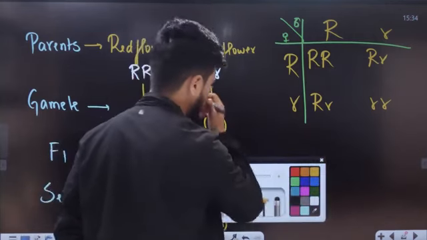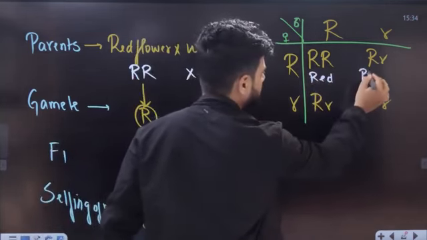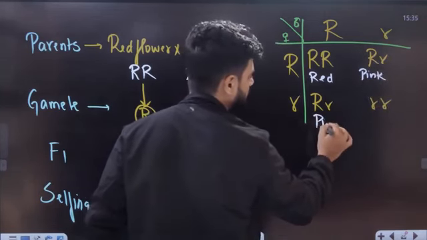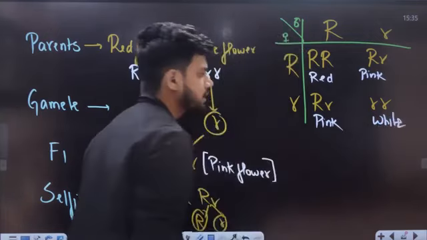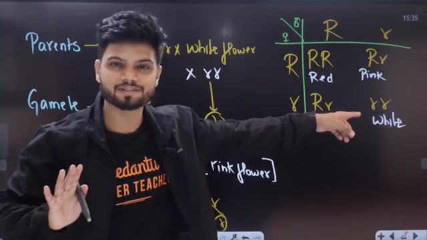Now understand, students, understand all of you. This is going to be completely red. This is going to be pink. Why? Because this is incompletely dominant over the other one. This also is going to be pink. And this is going to be completely white, because it is completely recessive in nature.